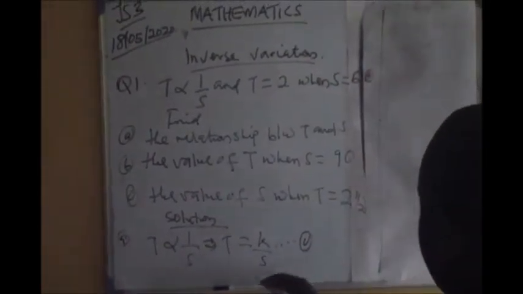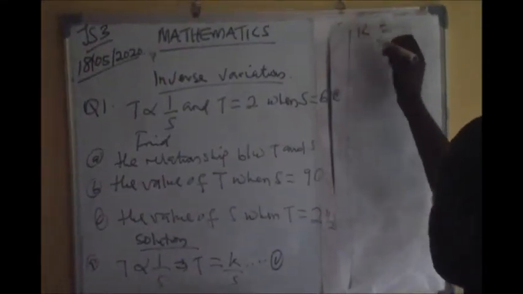If you make K the subject of formula, what will it be?